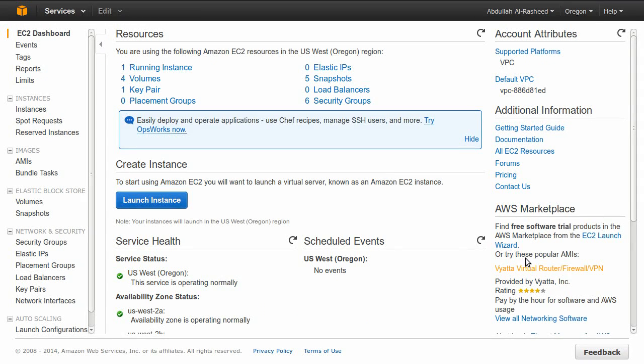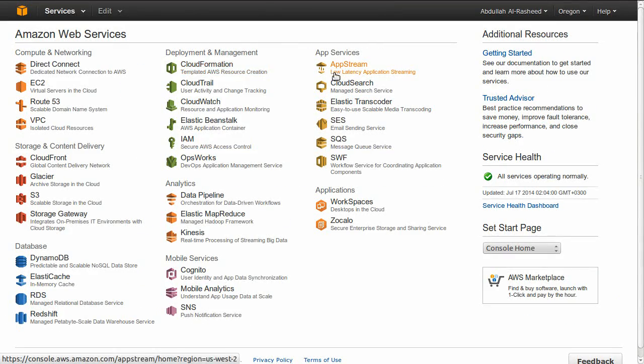So let's start the third lesson by going to Amazon Web Services. You can access that by going to aws.amazon.com and go to your console. Then go to EC2.